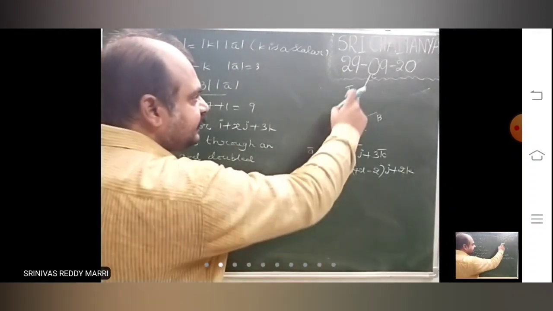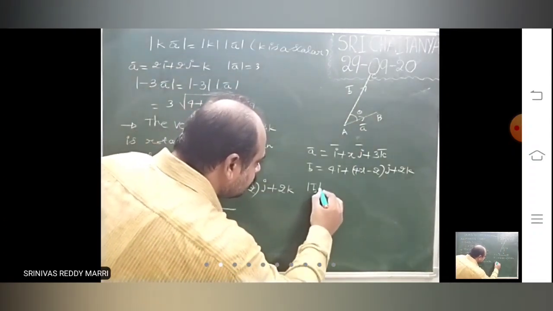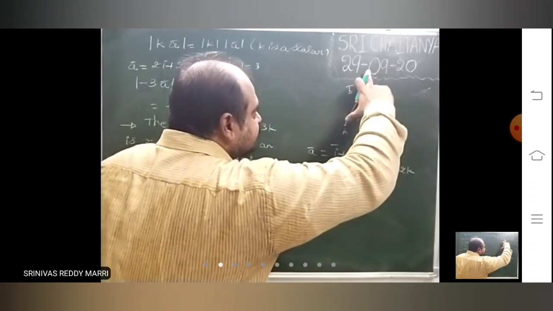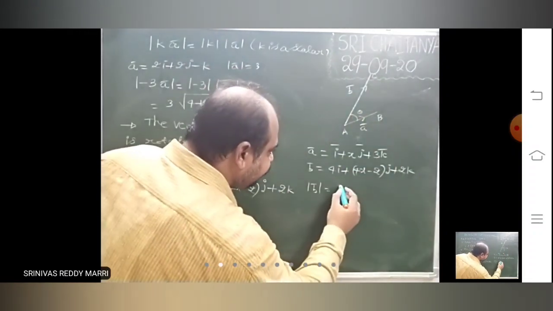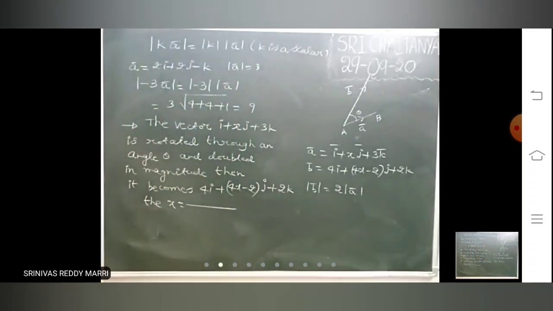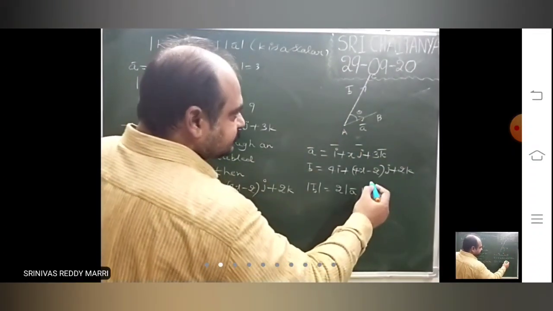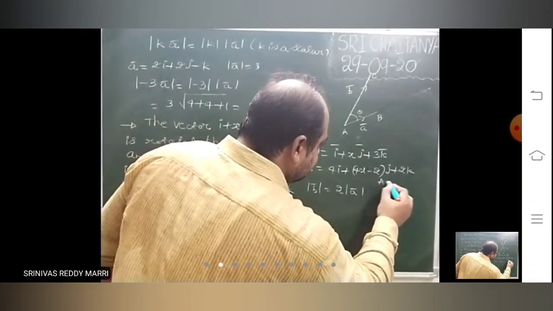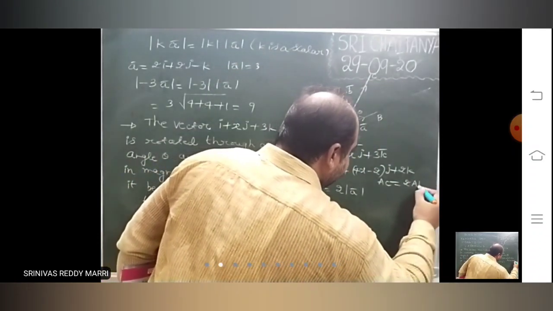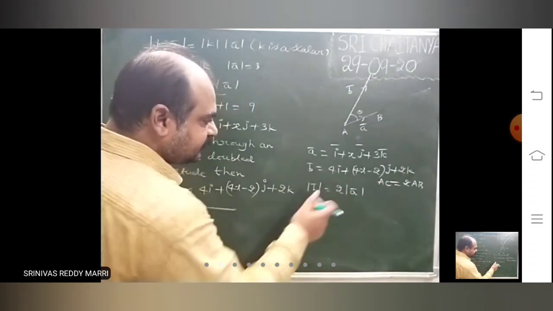So what is it here? The magnitude of B bar is nothing but 2 times this length. Modulus B bar is 2 times modulus A bar. Given double the magnitude, that means AC length equals 2 AB. AC length is the magnitude of this vector.